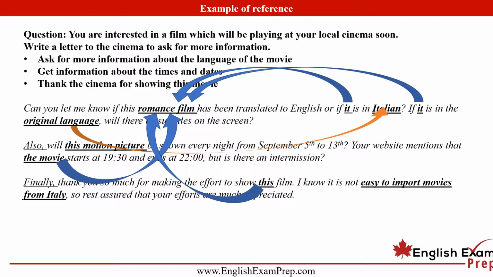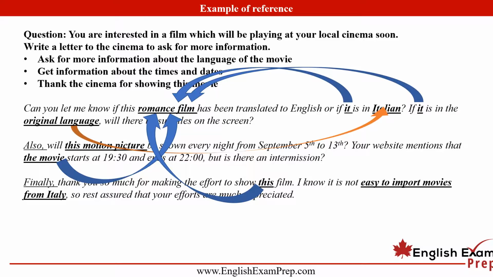Starts at 7:30, ends at 10 o'clock, but is there an intermission? So we have the movie. Now, even using the is a reference because the reference is going back to this romance film. And in the third paragraph, again, we have to refer to the movie itself and the film. And you can see also that we have 2 important words at the beginning of the sentences. So in topic 2, topic 3, we have also, comma, finally, comma. These are cohesive devices. We'll talk about them later on as well, but again, they are incredibly important.